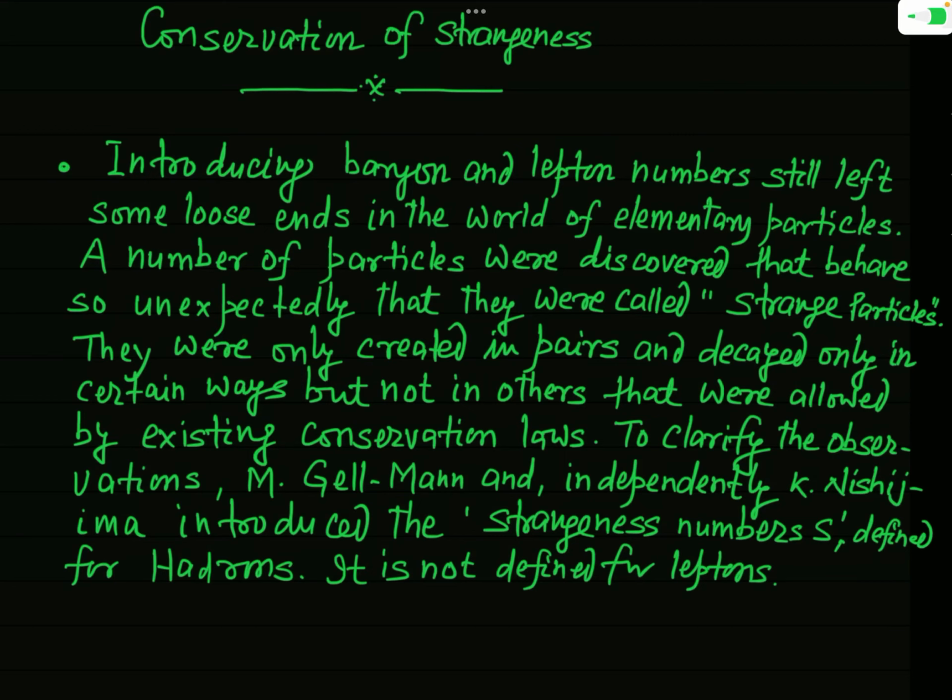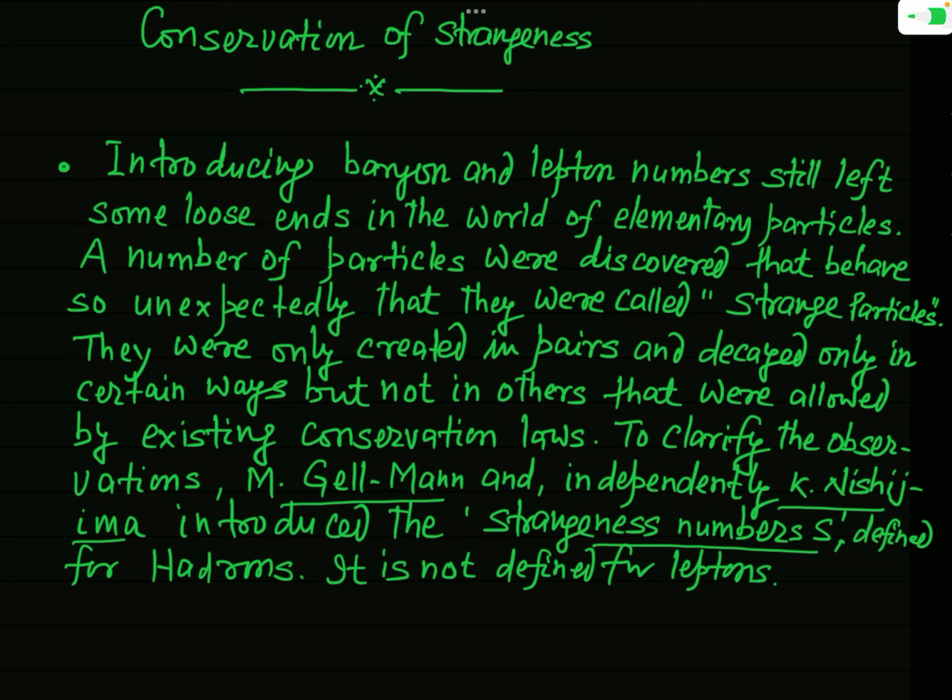So to clarify the observation, two very famous scientists, the first one was M. Gell-Mann and another was K. Nishijima. In fact, both of them independently introduced a new quantum number for such strange particles, and that quantum number is called the strangeness number, and it is denoted by the symbol S.